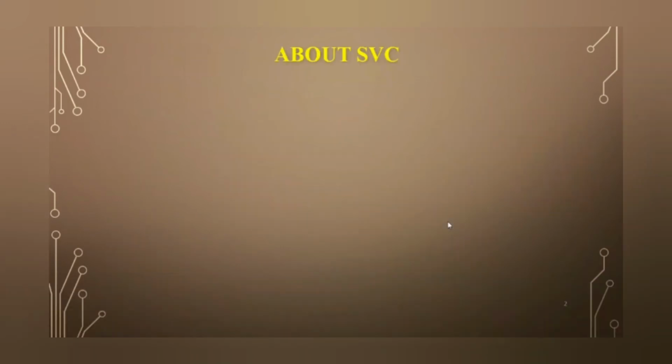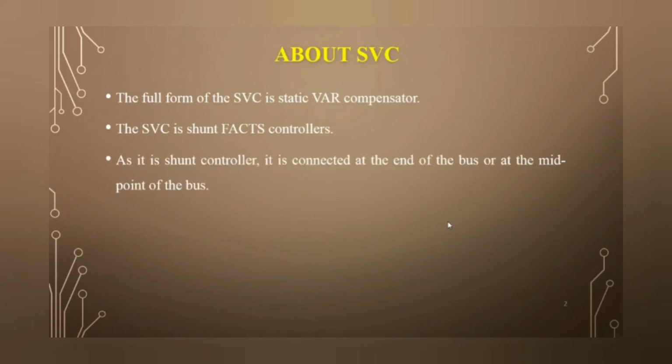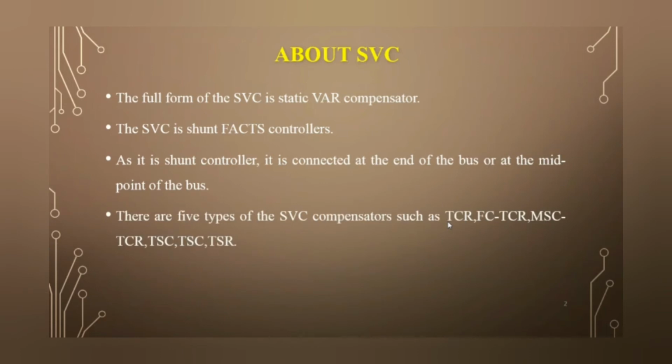First of all, the basics of SVC. The full form of SVC is static VAR compensator. The SVC is a shunt FACTS controller. As it is shunt connected, it is connected at the end of the bus or midpoint of the transmission line. Normally, there are 5 types of SVC compensators.